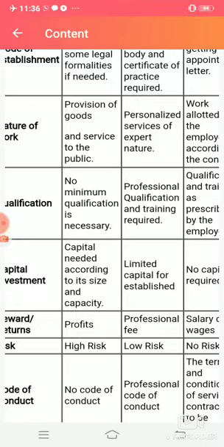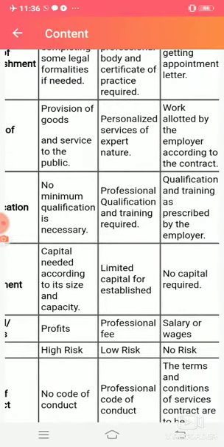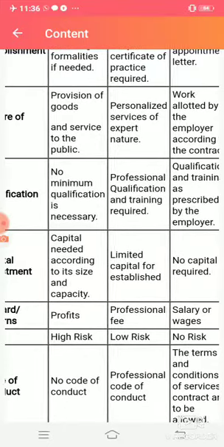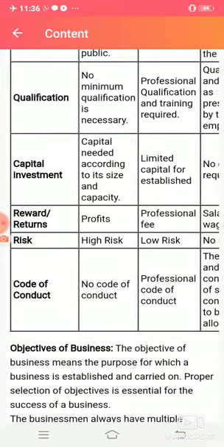Next basis is qualification. No minimum qualification is necessary in business. Business can be started by anyone without any minimum qualification. For a profession, qualifications are required; trained people with skillful qualifications are required. In employment, qualification and training are according to the employer's need.